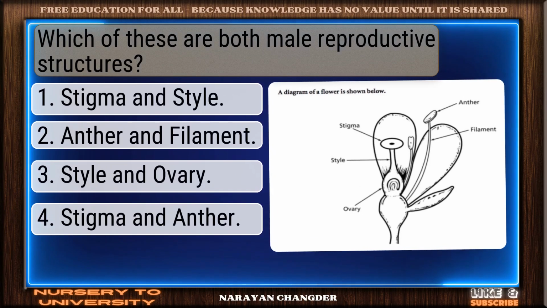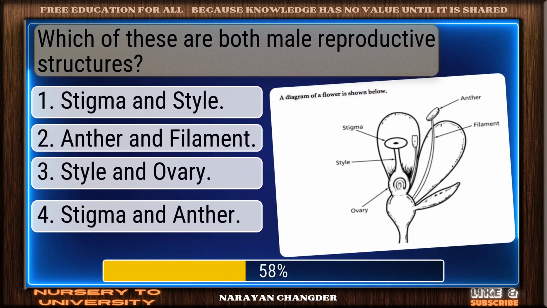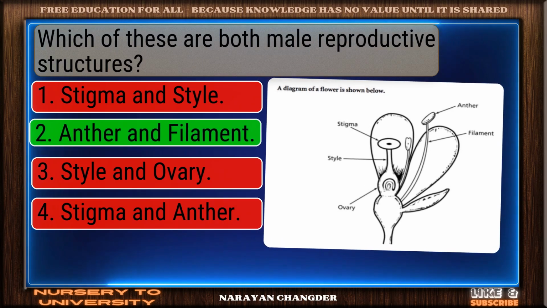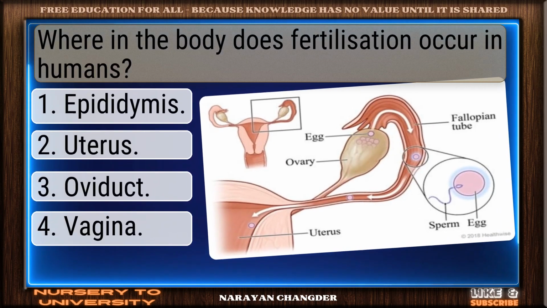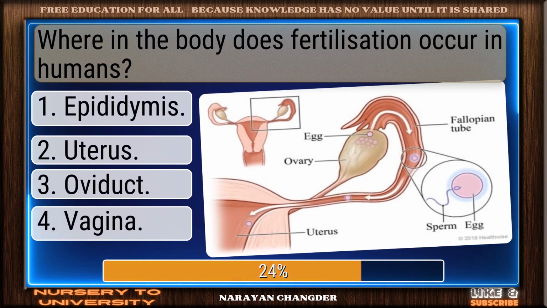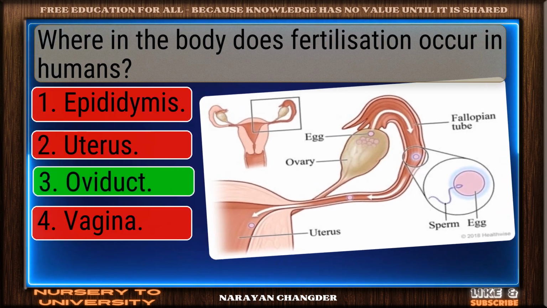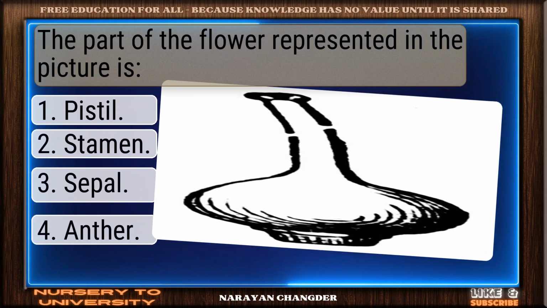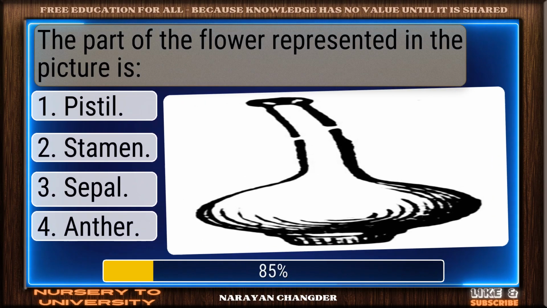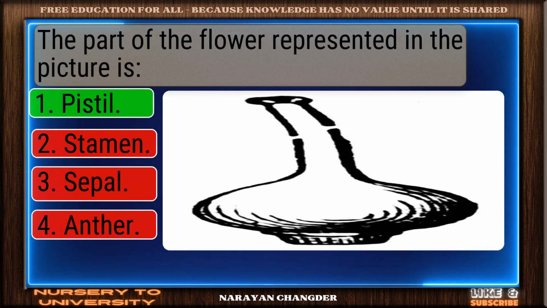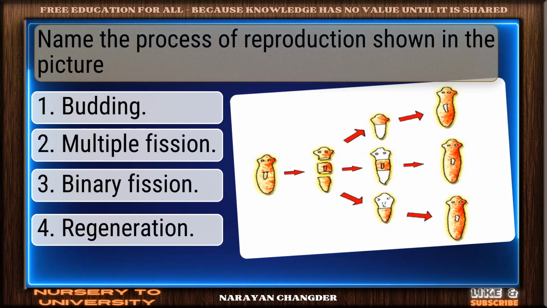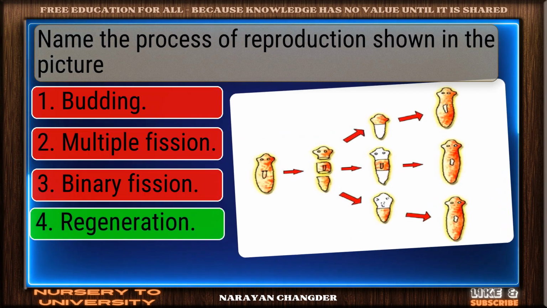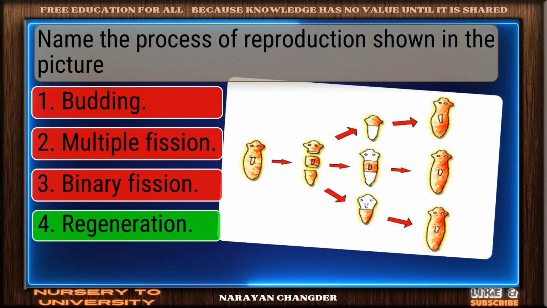Which of these are both male reproductive structures? Well reasoned. Anther and filament is the correct choice. Where in the body does fertilization occur in humans? Excellent. Oviduct is a brilliant choice. The part of the flower represented in the picture is. You got it. Your choice pistil is right. Name the process of reproduction shown in the picture. Excellent choice. Regeneration is the right answer.